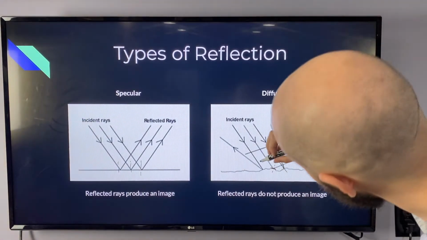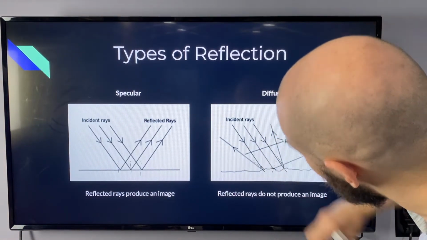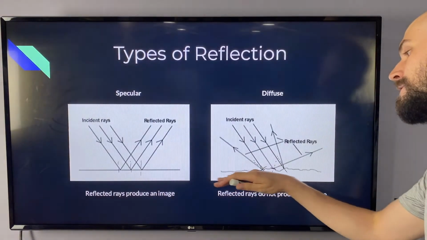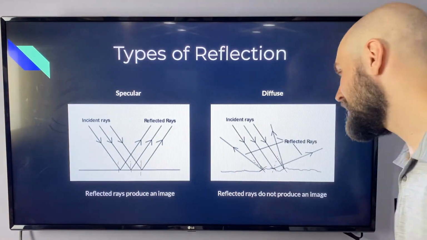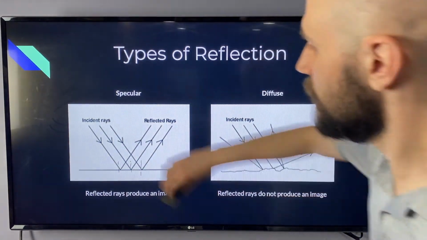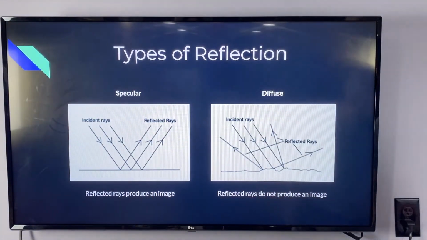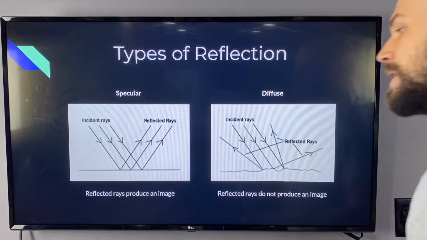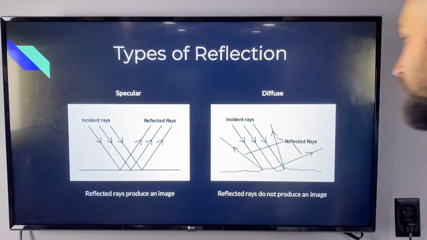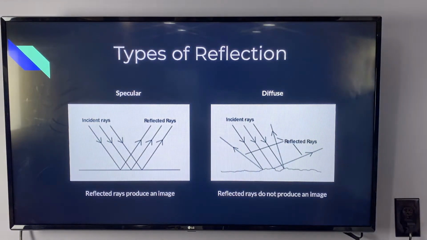Law of reflection holds. And the law of reflection holds here as well. So the law of reflection is still in effect. It's just that the surface is not smooth, so it sends the light rays in all kinds of crazy directions. So to summarize, specular reflection, we can get images from the reflected rays. Diffuse reflections, we won't see any images, but we can see colors and shapes.